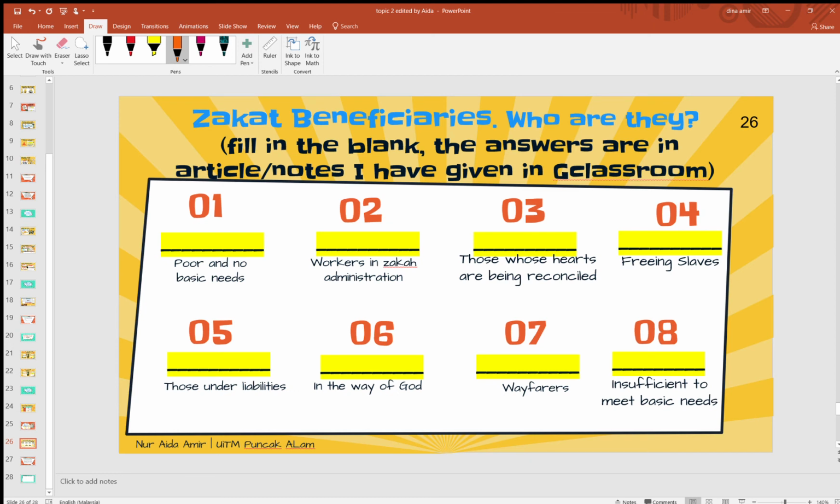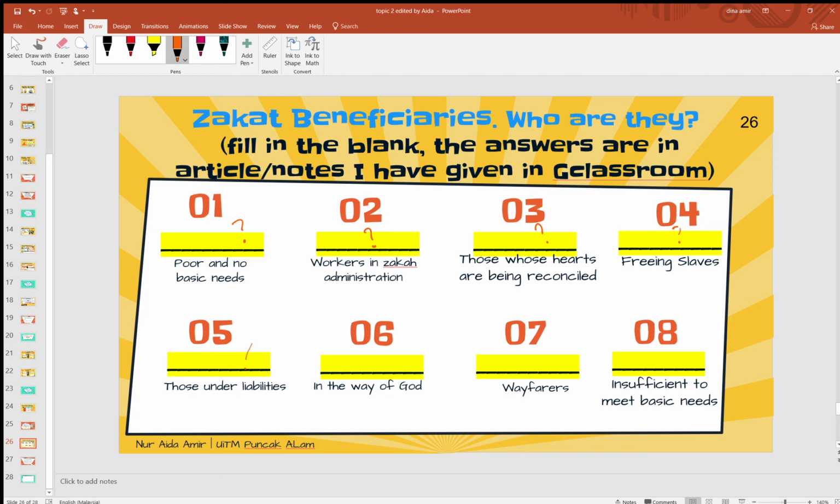Right, next is zakat beneficiaries. Who are they? Okay, zakat beneficiaries ni I dah cover masa topic 1, masa minggu lepas ya. So I have given you a note or article tak silap dalam Google Classroom. So they have 8 types of beneficiaries. So you need to fill up this. I have already put the blanks here. So who is the poor and no basic needs, we call apa. Workers in zakat administration, we call apa. Those whose heart are being reconciled, we call apa. Freeing slave, we call apa. Those under liabilities, we call apa.